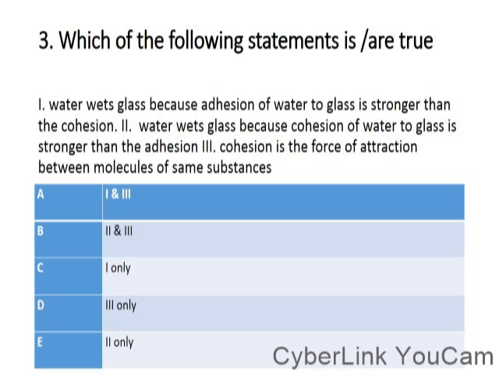Then 3: cohesion is the force of attraction between molecules of the same substance. So 1 and 3 are correct. Cohesion is the force of attraction between molecules of the same substance, while adhesion is the force of attraction between molecules of different substances.